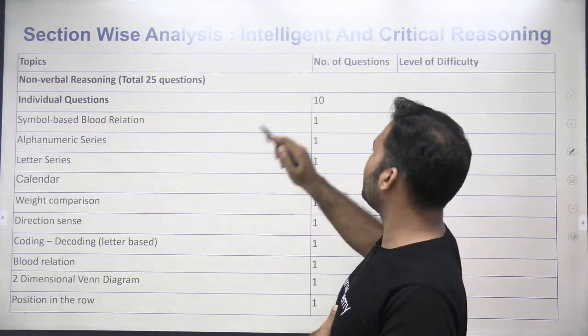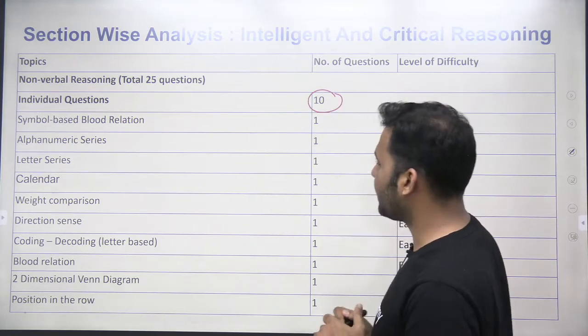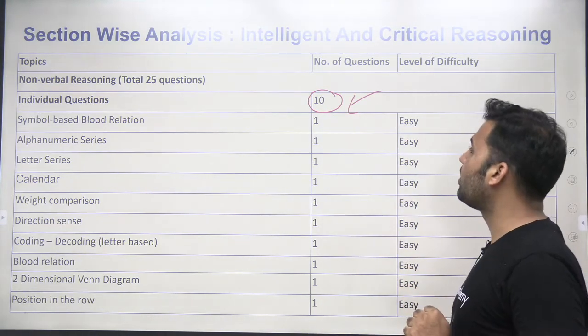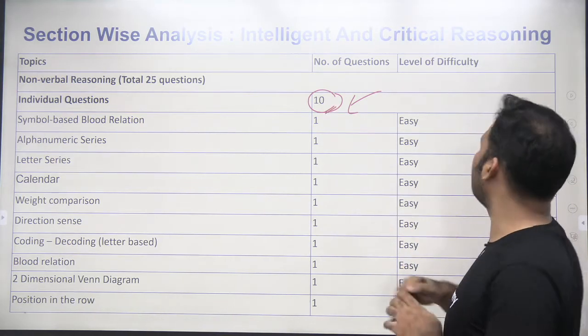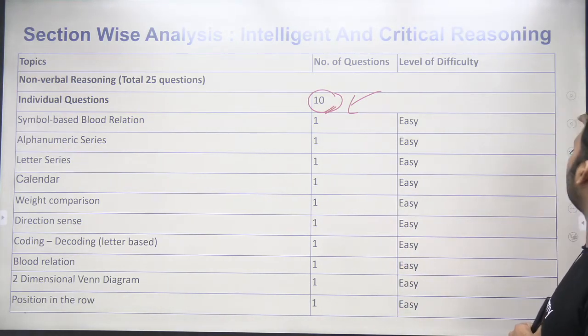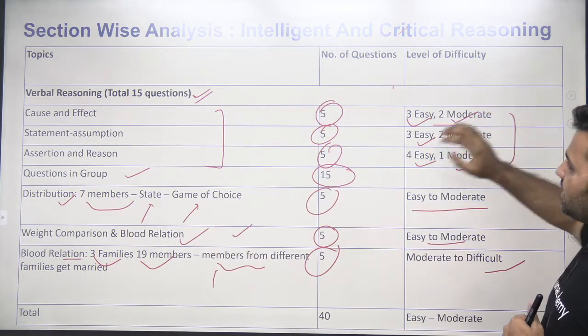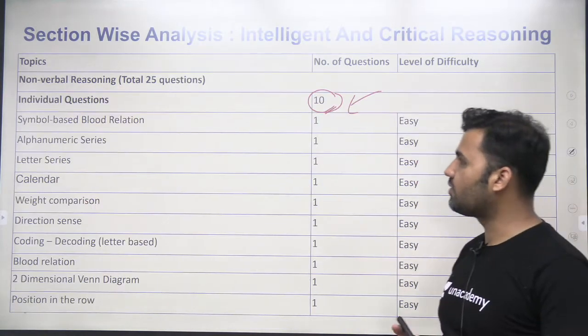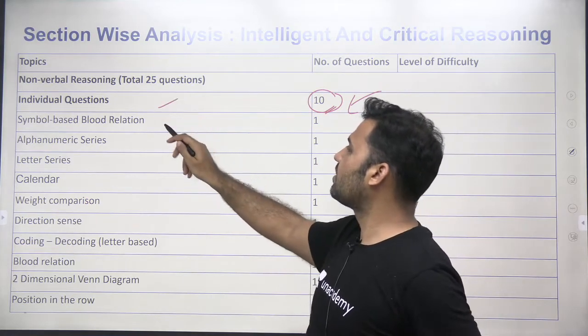In non-verbal reasoning, if you talk about the individual section, right? From the individual section, the total number of questions came as 10, right? So we have seen the total categorization, 15 here, 15 here, 30, and the remaining 10 questions came from here, right, which are known as individual questions.